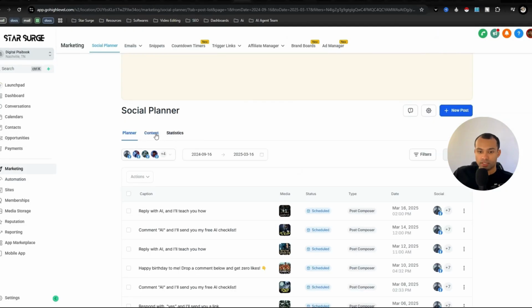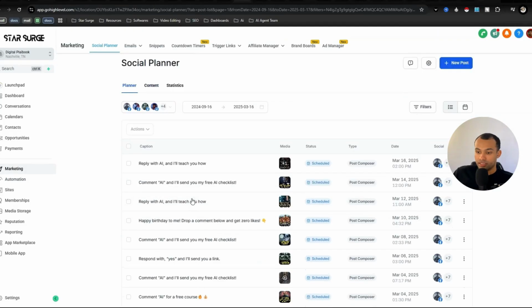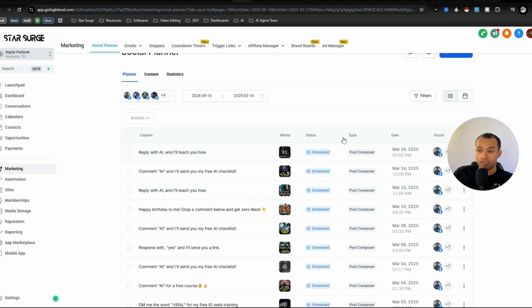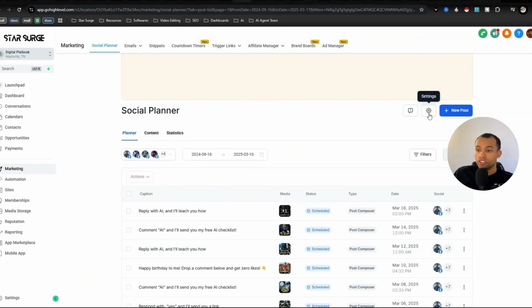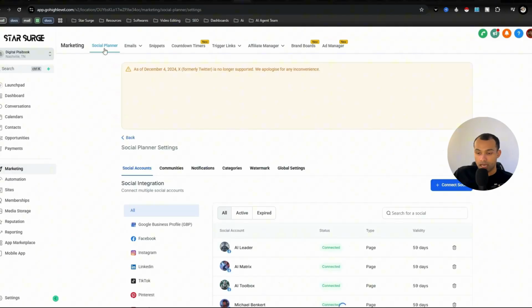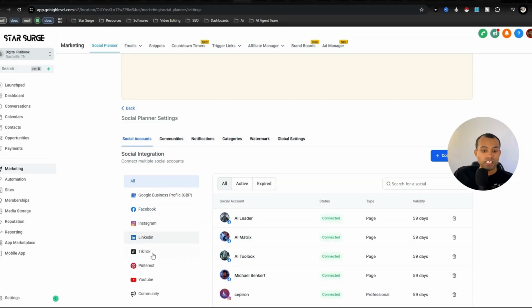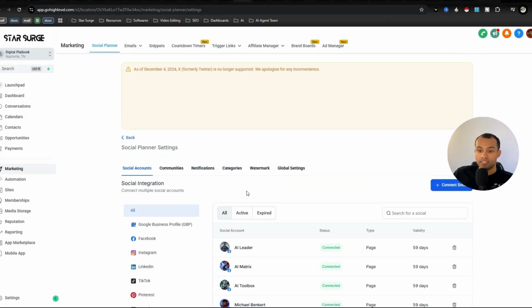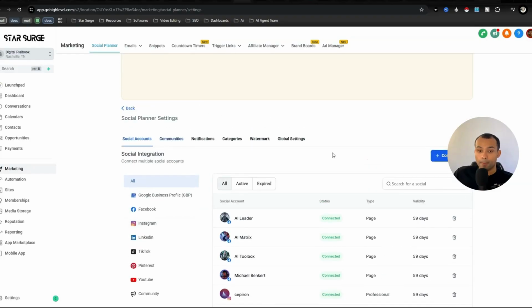So what we have right here is the social planner. As you can see, I actually have stuff already scheduled out to March 16th, which helps me because I can focus on long form content like I'm doing right here, and I can focus on the community, responding to you guys, and then the short form content, it's already done. So what you would need to do is just go to settings, connect your social media accounts. Now, if you're just starting off, just do Facebook, Instagram, and YouTube. I don't do TikTok or LinkedIn yet. TikTok really doesn't like AI stuff, and then LinkedIn, I just need to start posting on it.